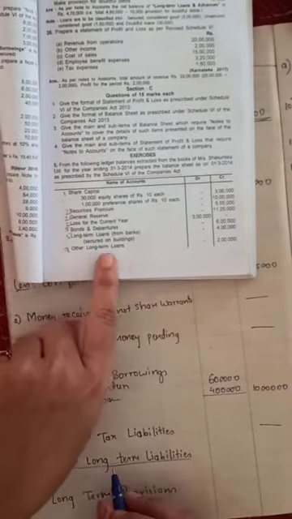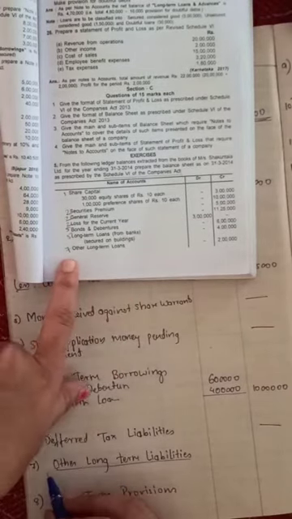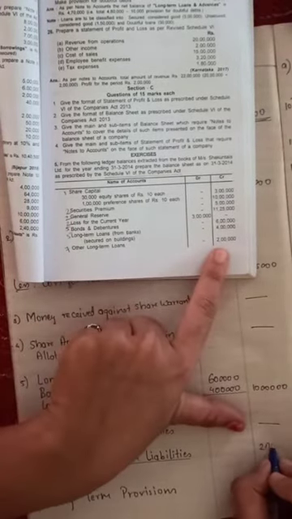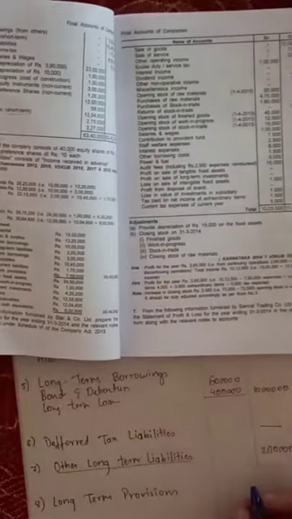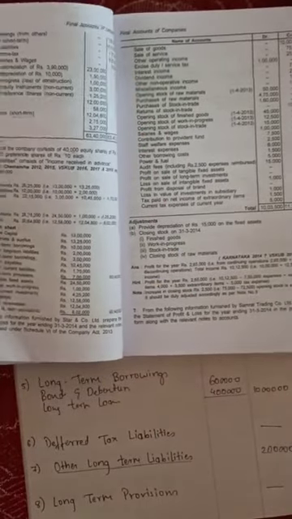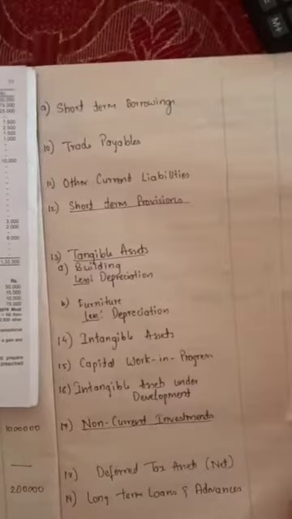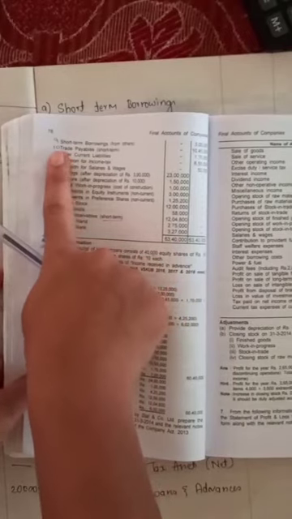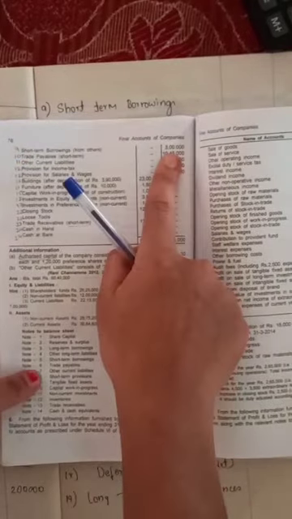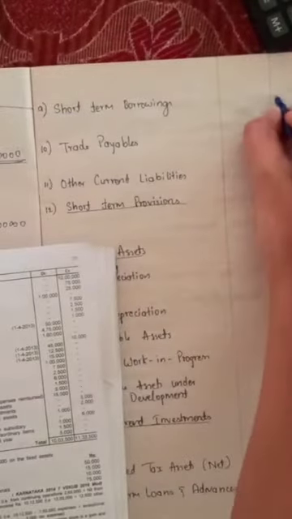Next, other long-term liabilities. Other long-term liabilities I have here, 7, written in the question. How much is it? 2 lakh. Next we have long-term provisions under working note number 8. Do we have anything here? No, I don't have. Dash. Next, short-term borrowings, working note number 9. Have I written 9 anywhere here? Yes, I have 9. Short-term borrowings. How much amount? 3 lakh. Directly I will write here 3 lakh.